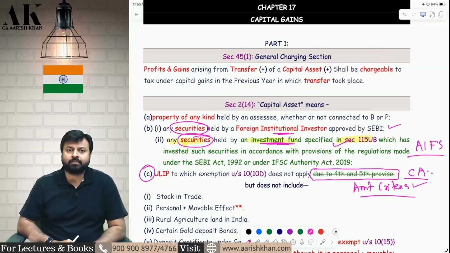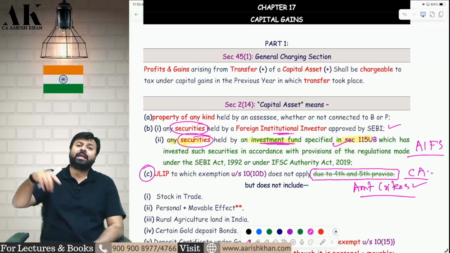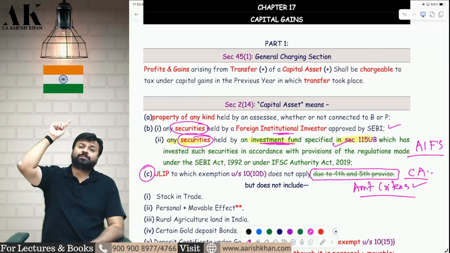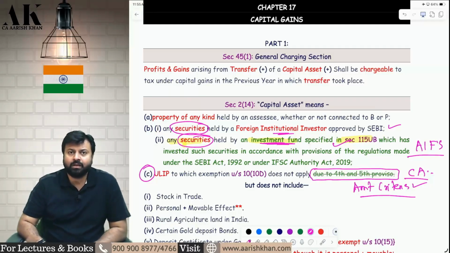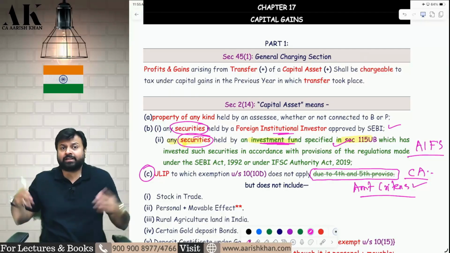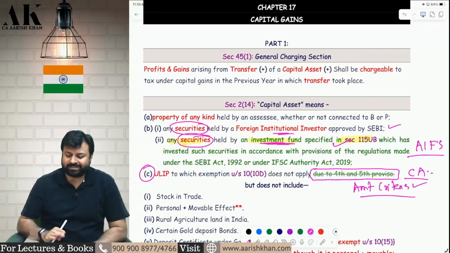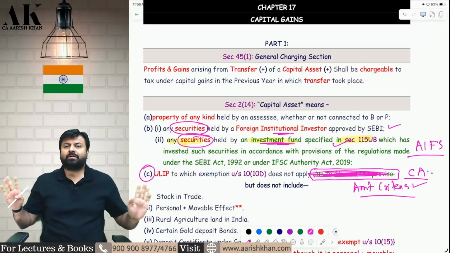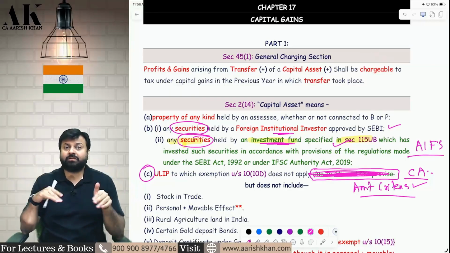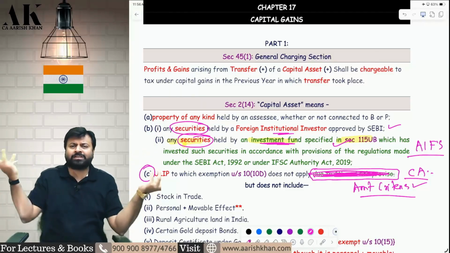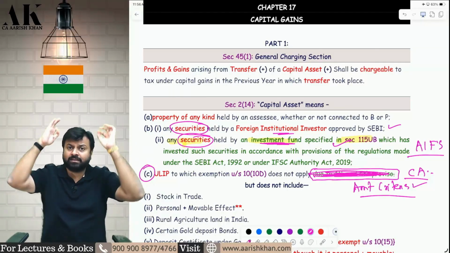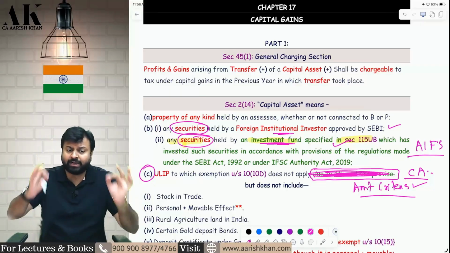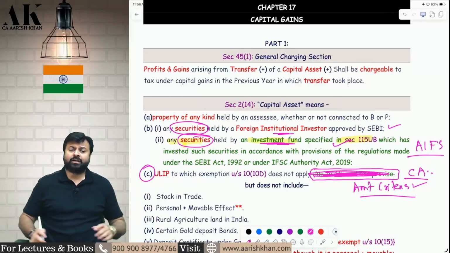The earlier capital asset definition was saying that a capital asset is possible only if the exemption is not due to violation of the amount criteria. What about if you violate the percentage criteria? Then it is not a capital asset. So this is just a clarificatory amendment. They have removed the words 4th and the 5th proviso. Now they are using the words: if the exemption does not apply. Because of which criteria? Any criteria, percentage, amount, doesn't matter. Moral of the story: if you violate a percentage criteria, then also it is a capital asset. If you violate an amount criteria, then also it is a capital asset. I hope it is clear to all of you.